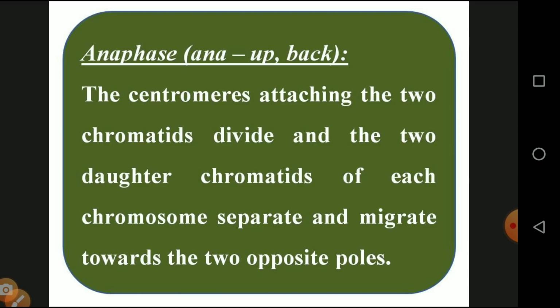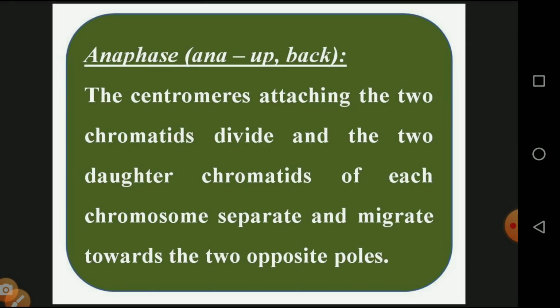Ana means up and back, up and down. So one chromosome moves toward one polar region and another chromosome moves toward the other polar region, the top region and bottom region. The centromere attaching the 2 chromatids divides them into 2 daughter chromatids. Each chromosome separates and migrates towards the 2 opposite poles. I already told you, upper pole and down pole. The chromosome and centromere are attached with the spindle fibers, which pull them and move them to the 2 opposite poles, which is called anaphase.